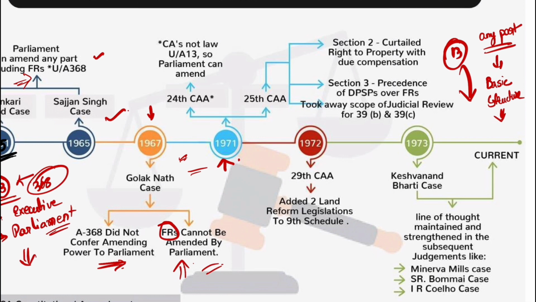Also, in this 25th Constitutional Amendment Act, which took away the judicial review, the Supreme Court quashed it. The Supreme Court said that no, judicial review is part of the basic structure. So you cannot take away the judicial review, which is part of the basic structure, from the judiciary. The Supreme Court said that the preamble is now part of the Constitution and it can be amended by the Parliament.